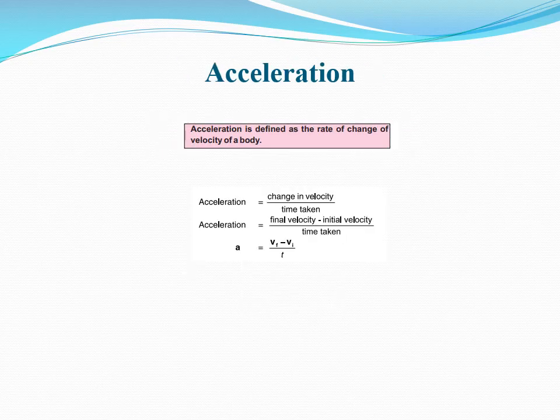Now, the last term that is associated with motion is acceleration. What is it? Acceleration is defined as the rate of change of velocity of a body. Here its formula is given: acceleration equals change in velocity divided by time taken. Change in velocity means final velocity minus initial velocity.